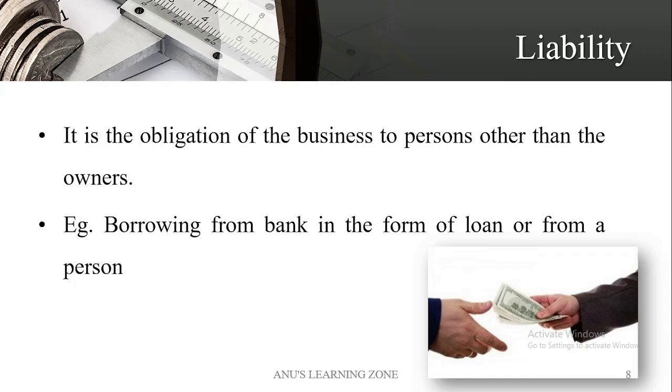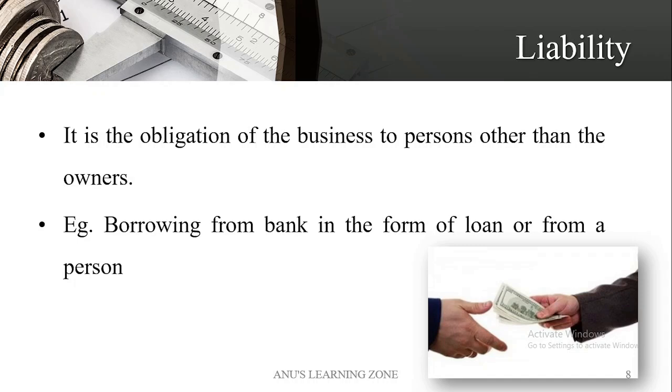Okay, so towards the owners also the business has some liability, but other than them, the business may be owing some money to banks or other financial institutions, or maybe to other individuals, or maybe to other business organizations. So it is the obligation of the business towards some other person or some other financial institutions or bank or other business organizations. So that can be considered as liability.